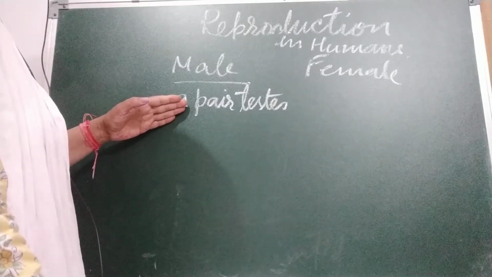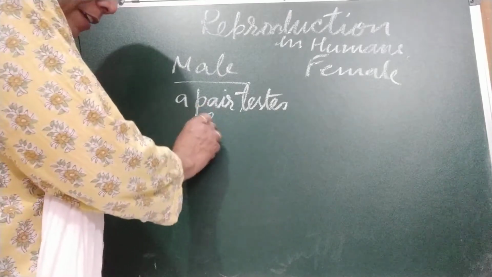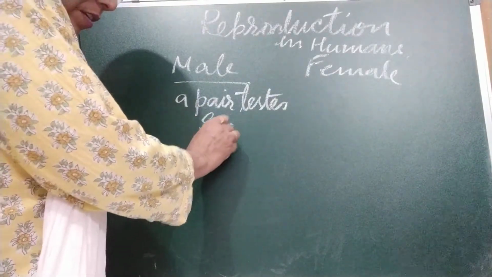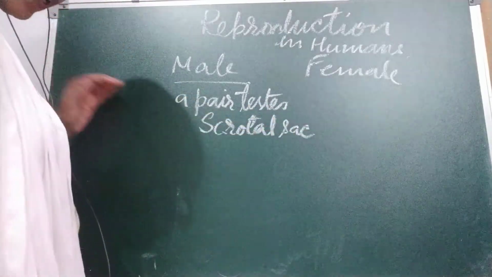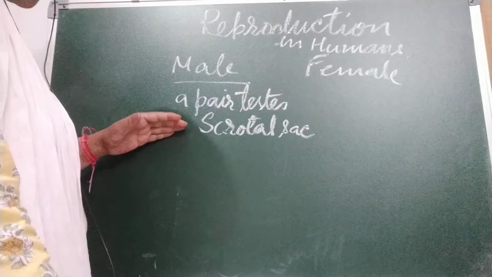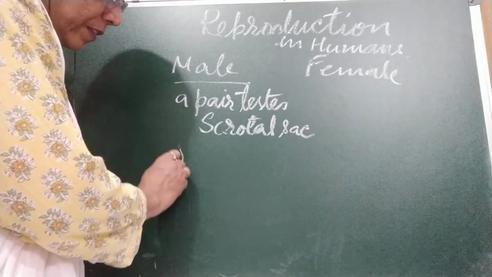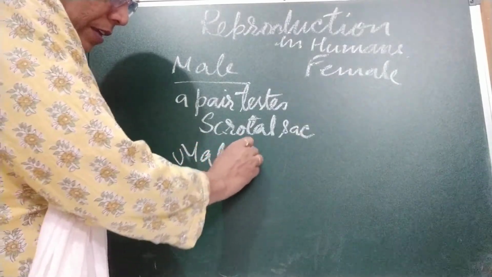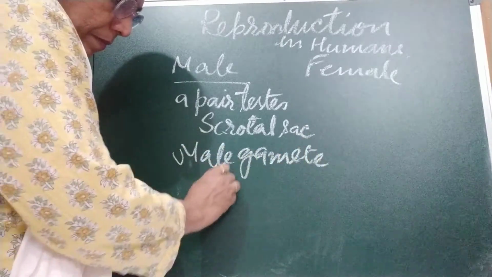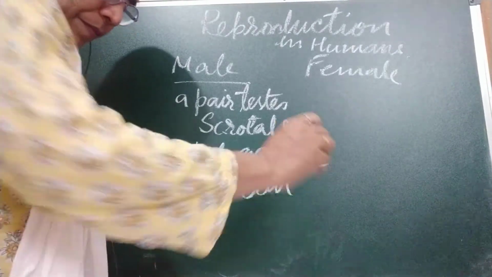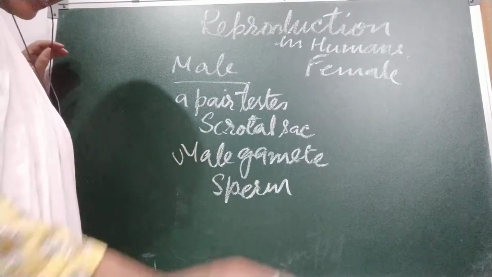These testes are located outside the abdominal cavity in a sac called the scrotal sac. The testes produce the male gamete. What is the male gamete? Sperm. In millions. Each sperm is a single cell.